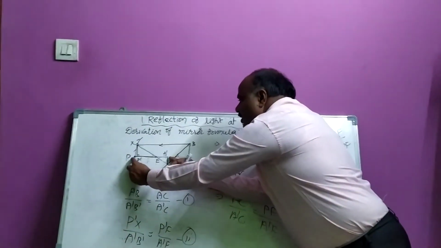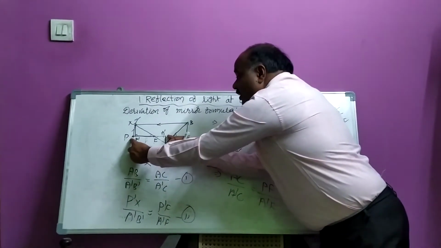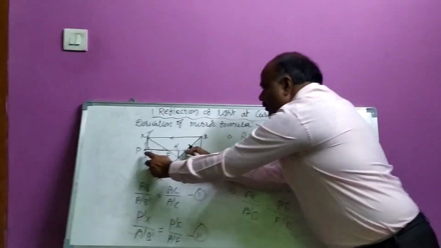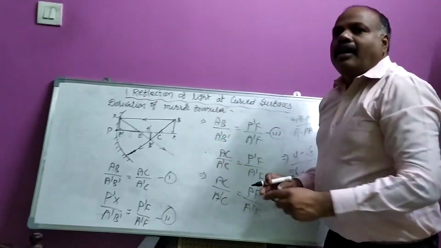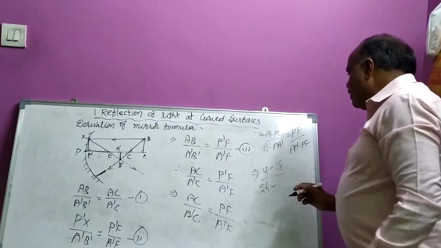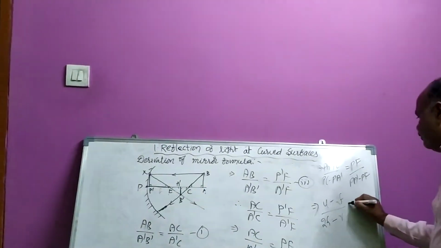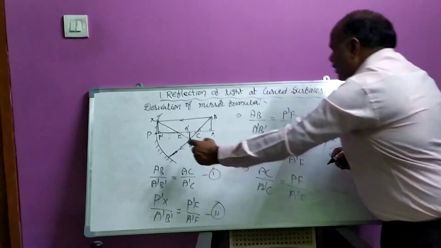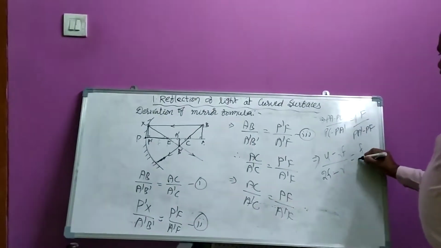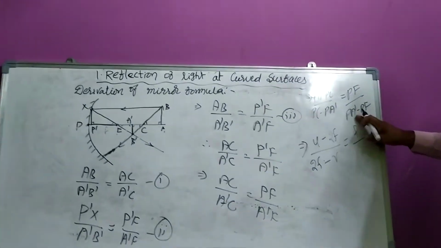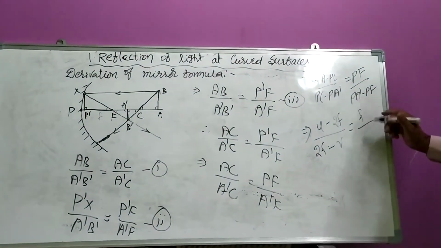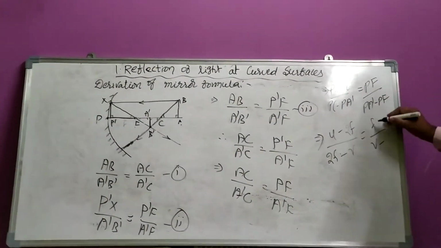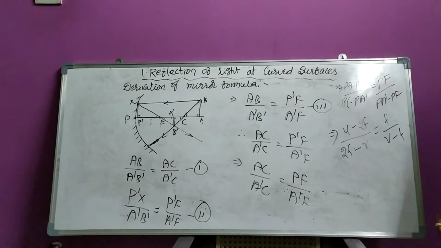PA dash, this is mirror to A dash, where the image is formed. That means the distance between mirror and image is denoted by v. So PF is the focal length, denoted by small f, by PA dash. Already we wrote PA dash here. So that is v minus PF, and PF is the focal length, small f.